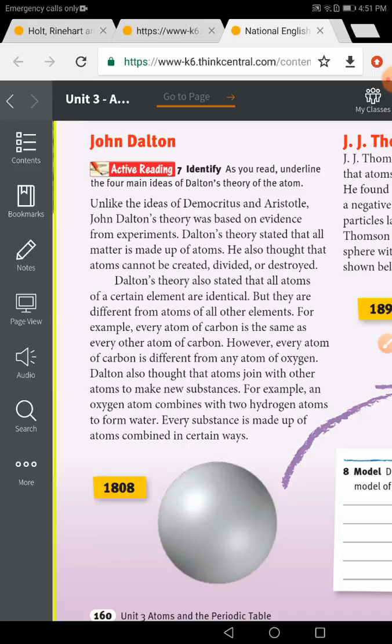It's similar to the law of conservation of matter. Because atoms make up matter, it follows the same law: matter cannot be created nor destroyed or divided. Right.